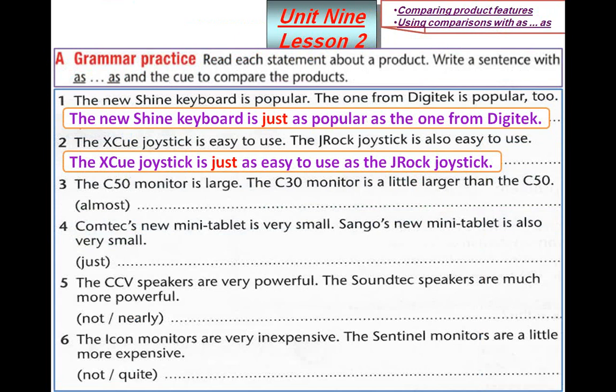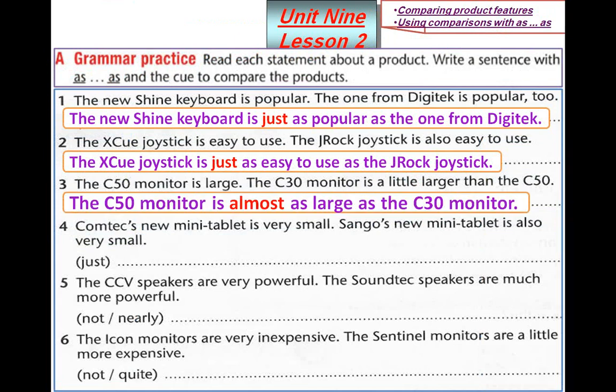Number 3. The C50 monitor is large. The C30 monitor is a little larger than the C50. Here we have almost. That means we are gonna talk about similarity, but they are not exactly the same. So I say the C50 monitor is almost as large as the C30 monitor.